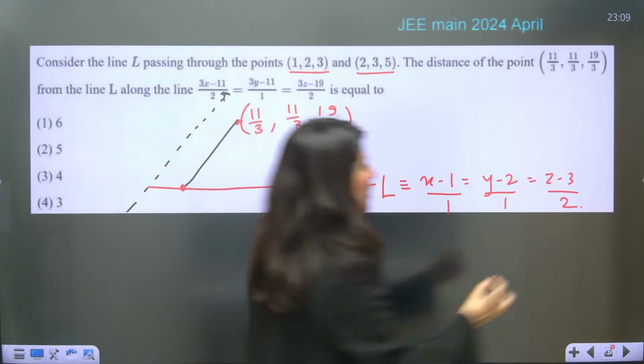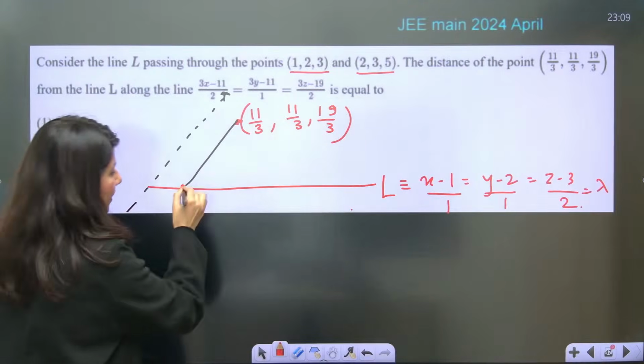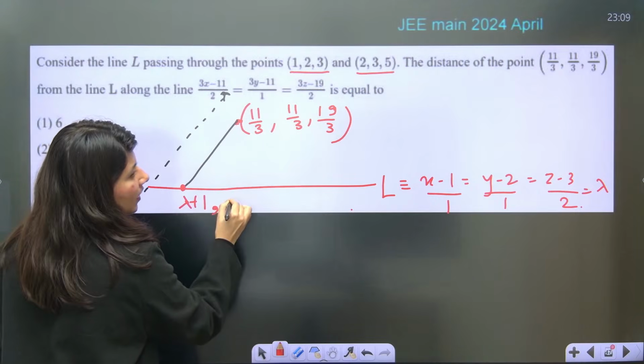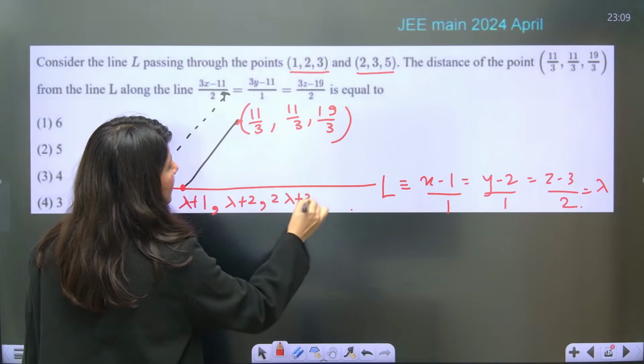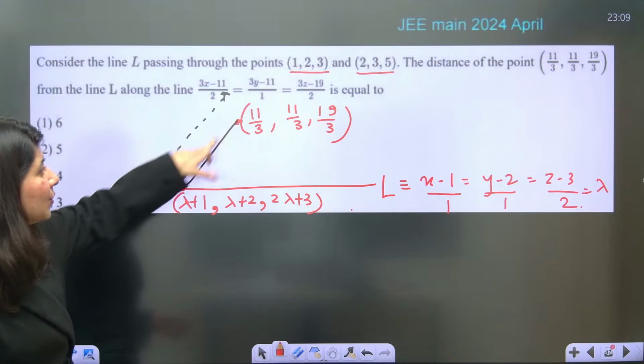How do you do that? First of all, this is equal to lambda. Assume a point: lambda plus 1, comma, lambda plus 2, comma, 2 lambda plus 3. This is the point. Now another way of assuming this point is, first of all, you need the equation of this line.